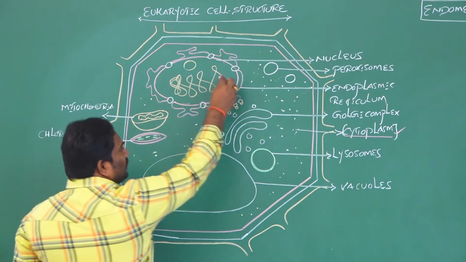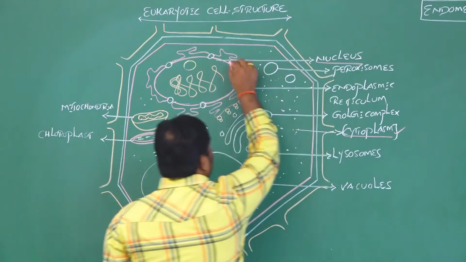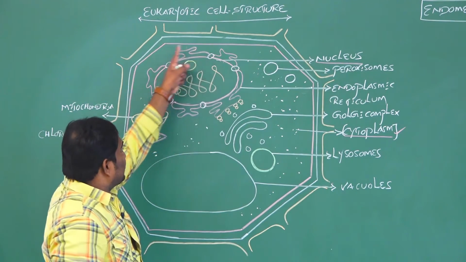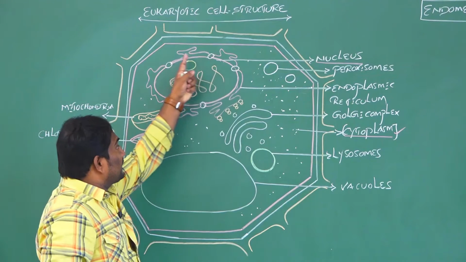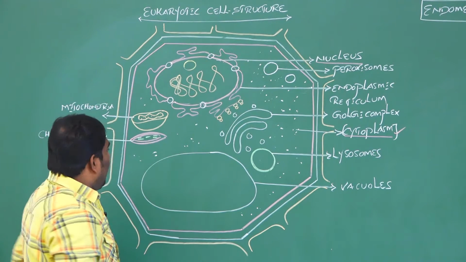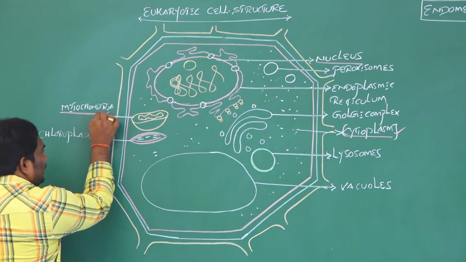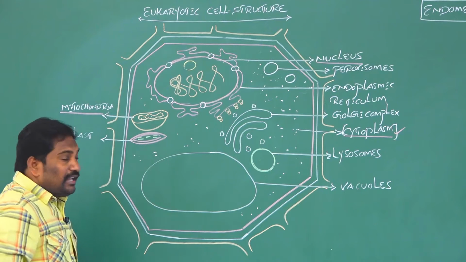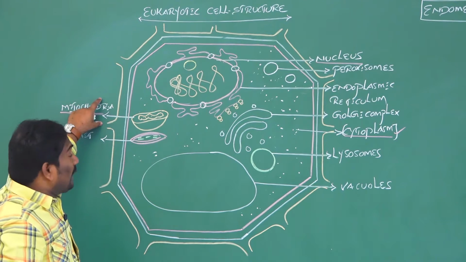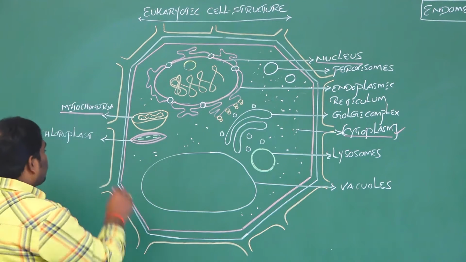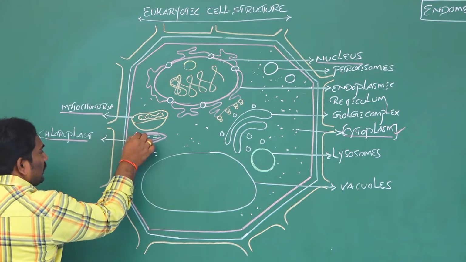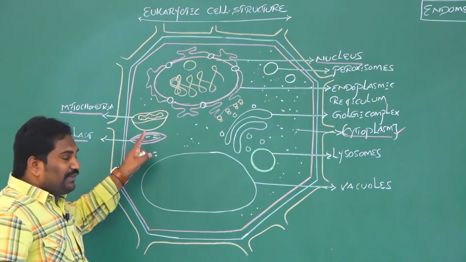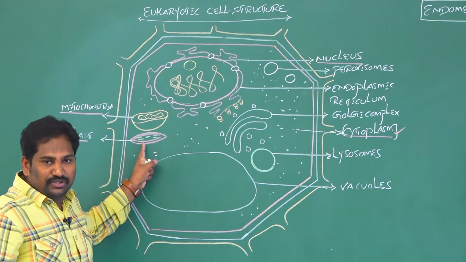So here the nucleus is a double membrane bound cell organelle. It has a distinct structure and a distinct function. And mitochondria is a double membrane bound cell organelle having a distinct structure and a distinct function. And chloroplast is also a double membrane bound cell organelle having a distinct structure and distinct function.